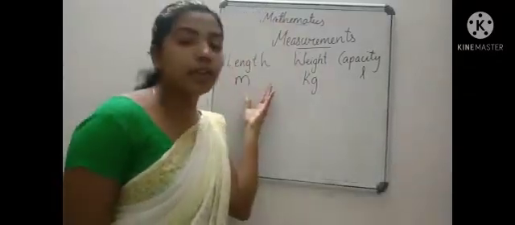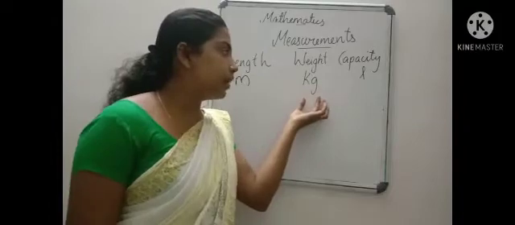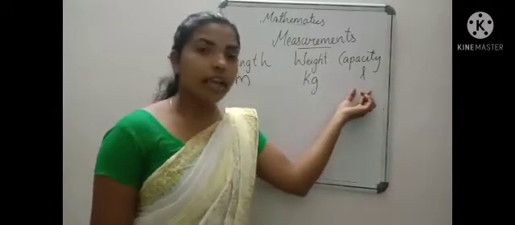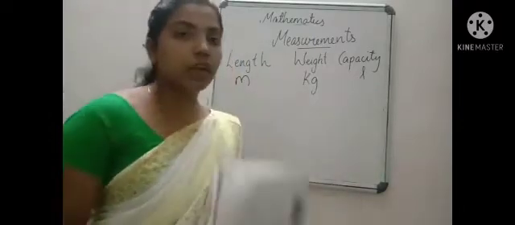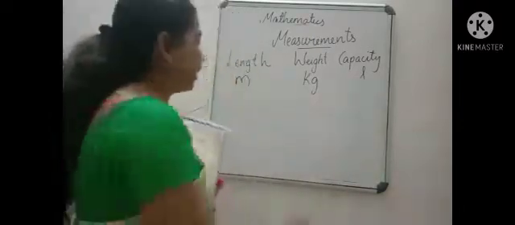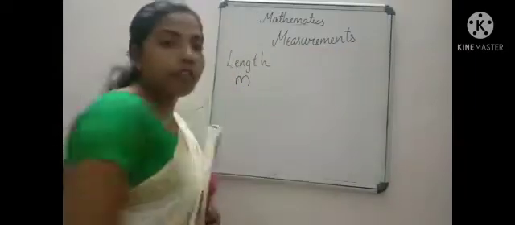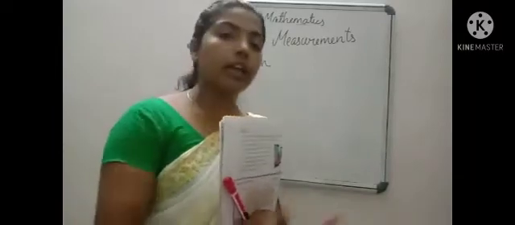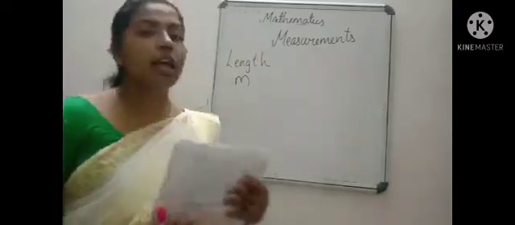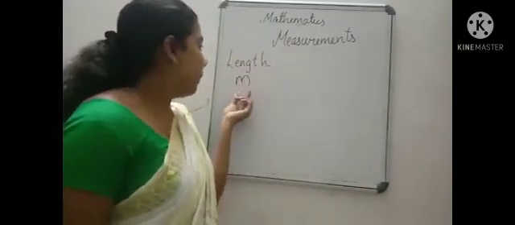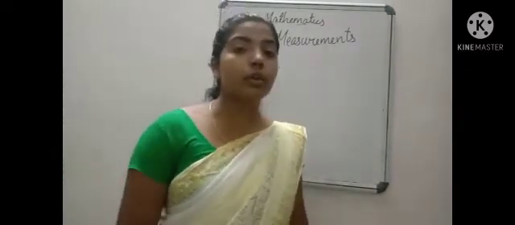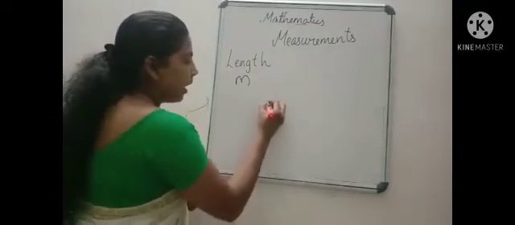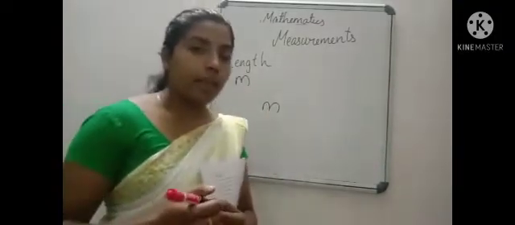That means the standard unit of length is meter, the standard unit of weight is kilogram and the standard unit of capacity is liter. Now first we are going to study length. One by one we will study first length, then weight, after that capacity. So first let us study about length. Meter is the standard unit of length and meter is denoted with the letter m, small letter m.